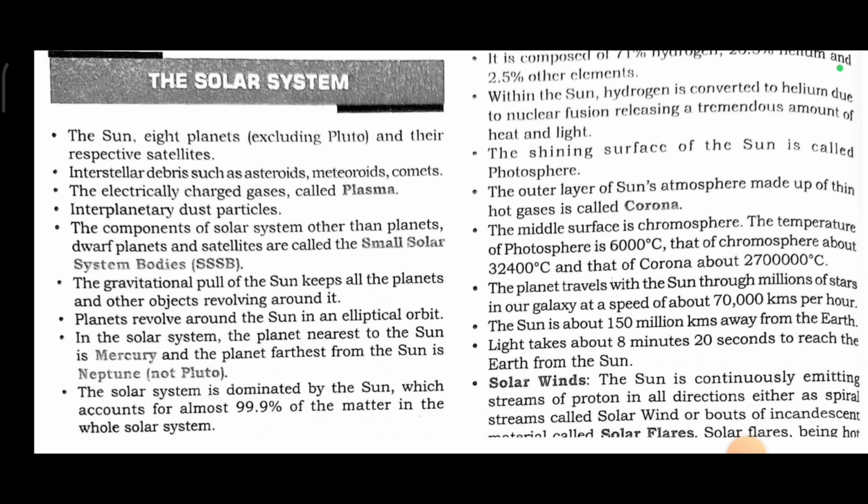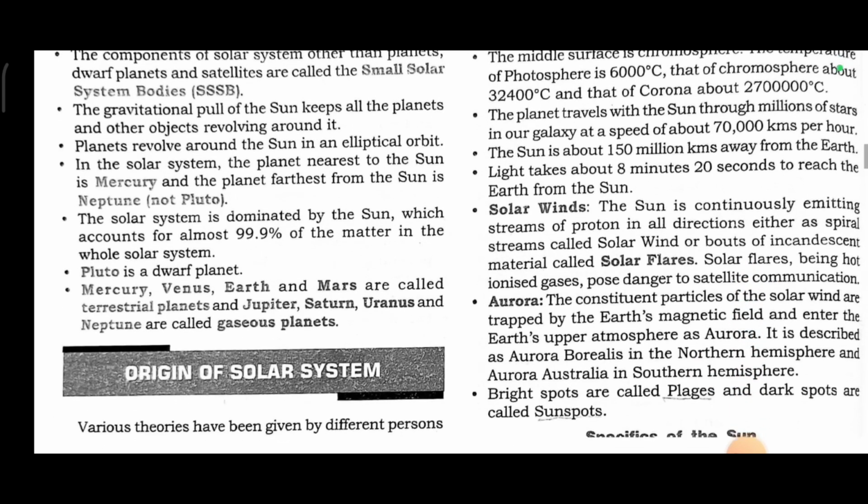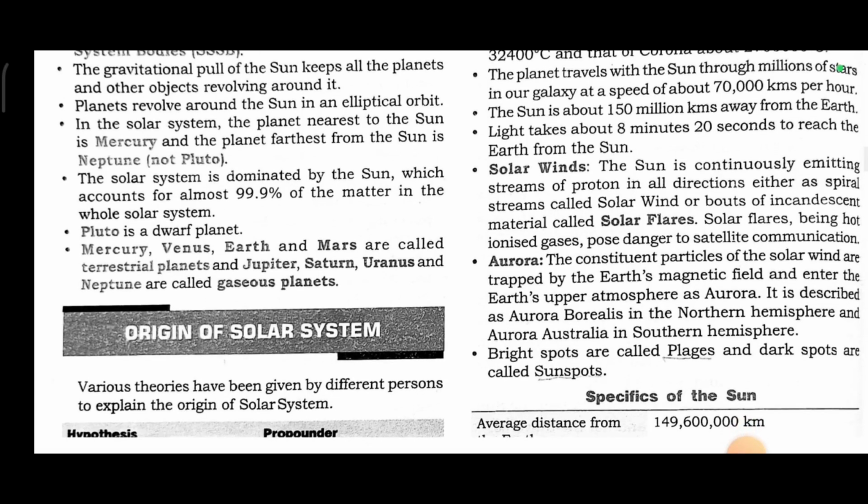The temperature of the photosphere is 6000 degrees Celsius, that of the chromosphere about 32,400 degrees Celsius, and that of the corona about 27 lakh degrees Celsius. The planet travels with the sun through millions of stars in our galaxy at a speed of about 70,000 kilometers per hour. The sun is about 150 million kilometers away from the earth. Light takes about 8 minutes 20 seconds to reach the earth from the sun.